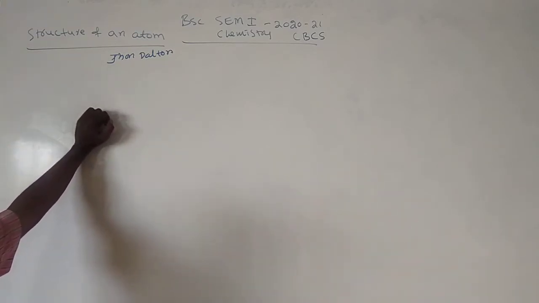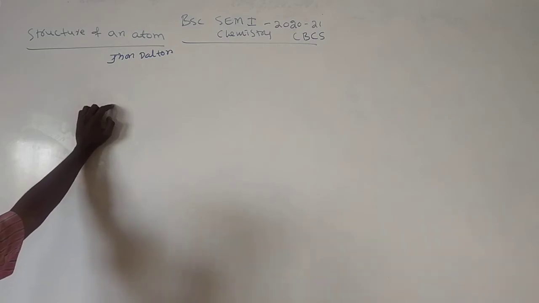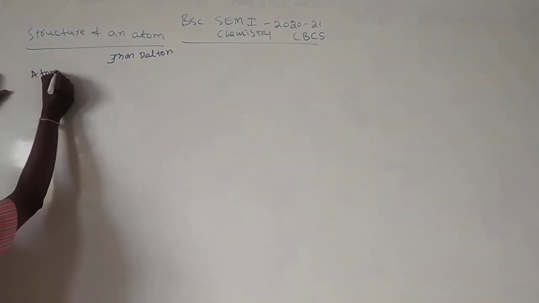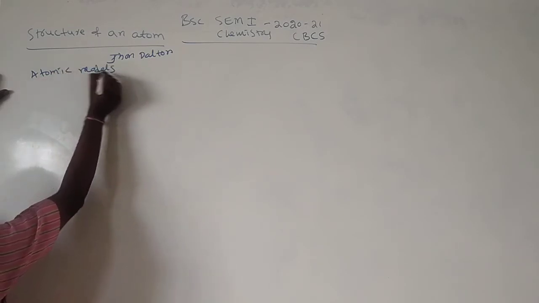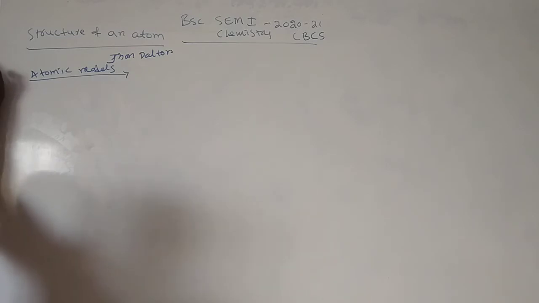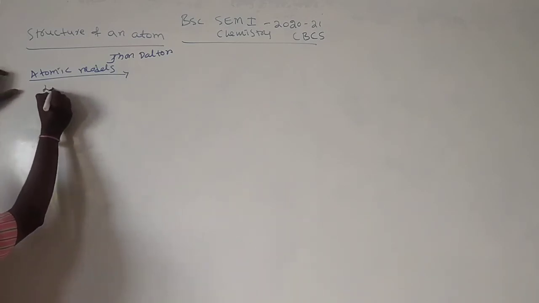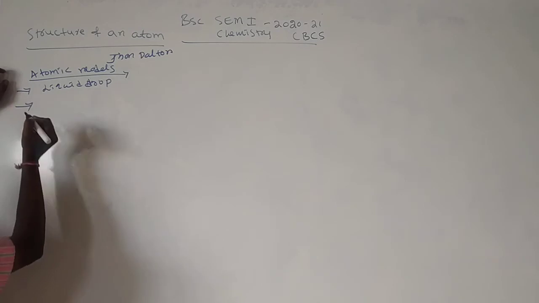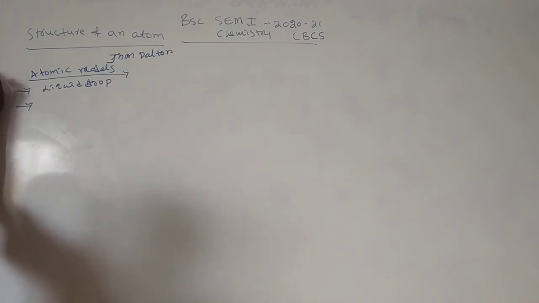By John Dalton's atomic theory, by Rutherford's atomic theory, so many atomic theories and atomic models were proposed for explaining the structure of an atom. Structure of an atom means the arrangement of electrons, protons and neutrons in an atom. Here so many scientists, by using the liquid drop method, studied the structure of an atom.